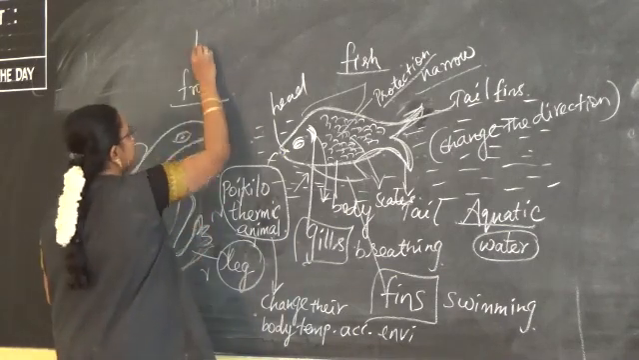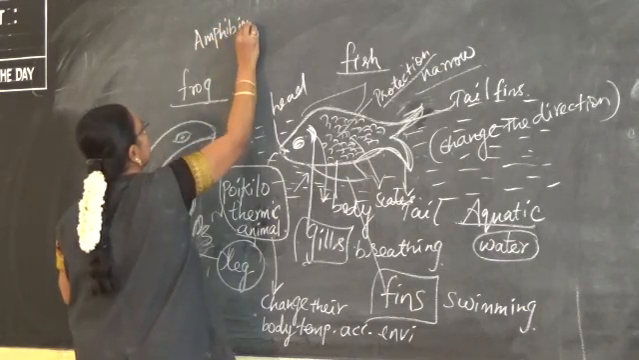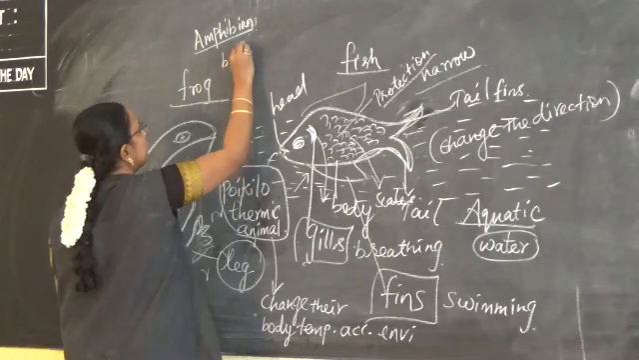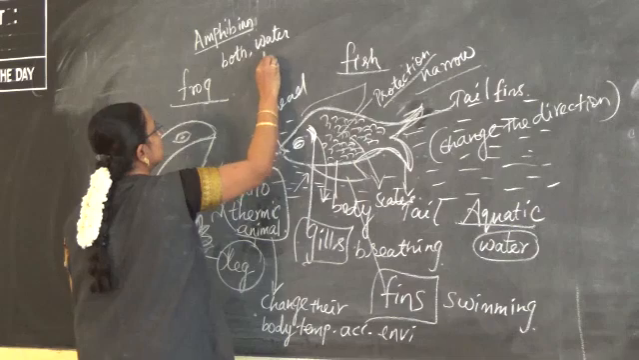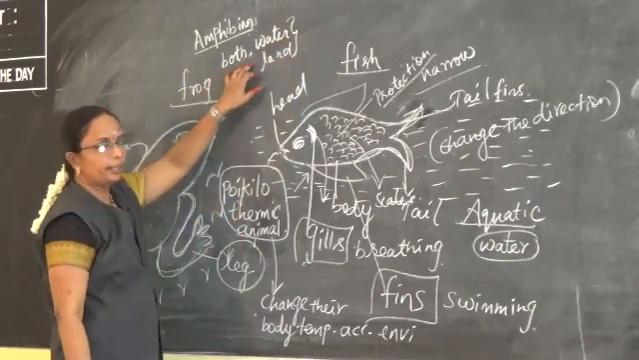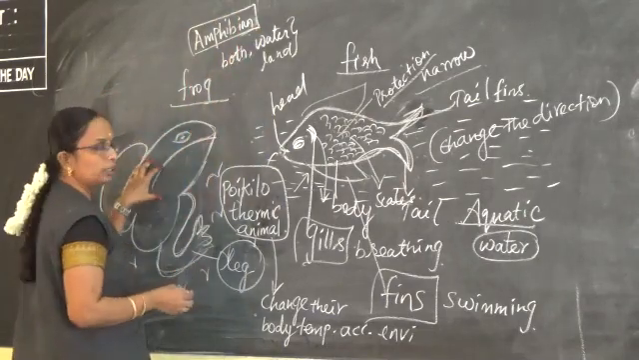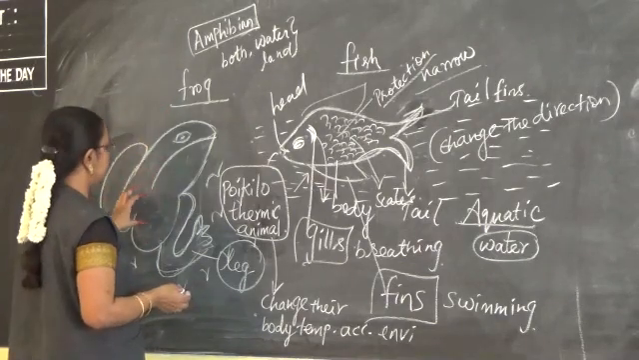And then the frog is known as an amphibian. What is meant by amphibian? Which is seen both in water and on land. The animal which is found both in water and on land is known as an amphibian. As the frog is found both in water and on land, it is known as an amphibian.